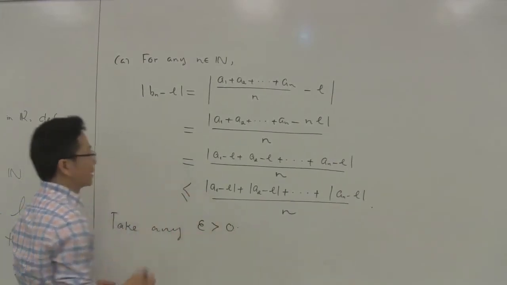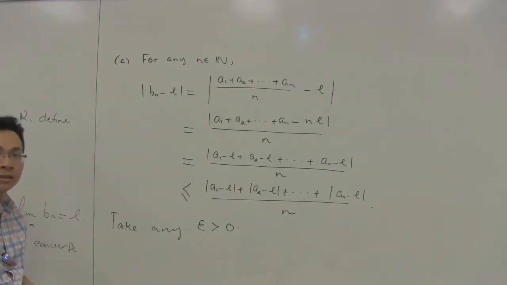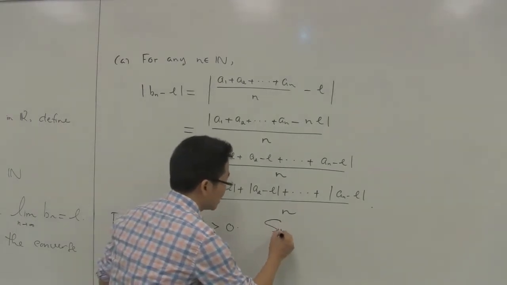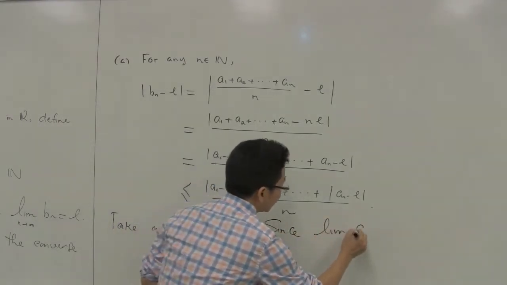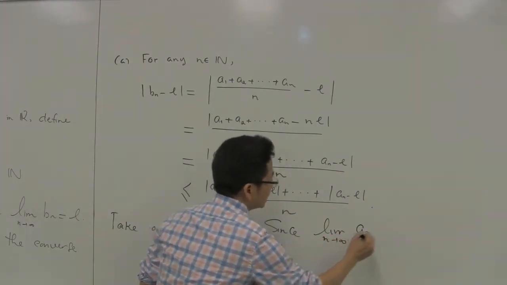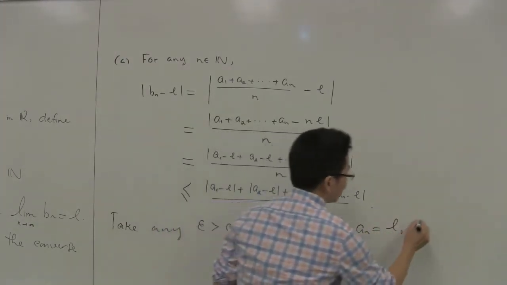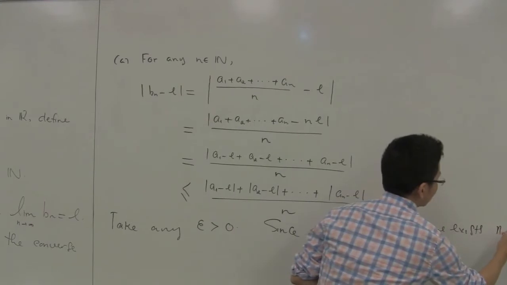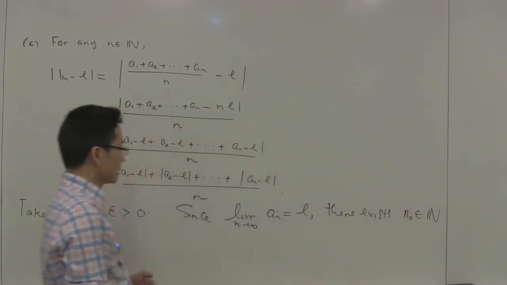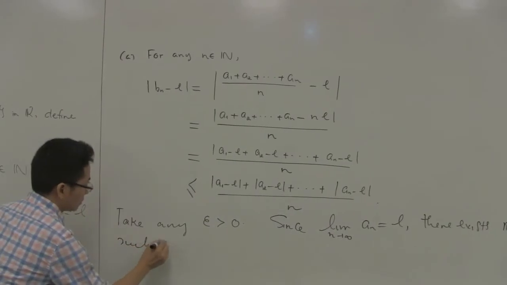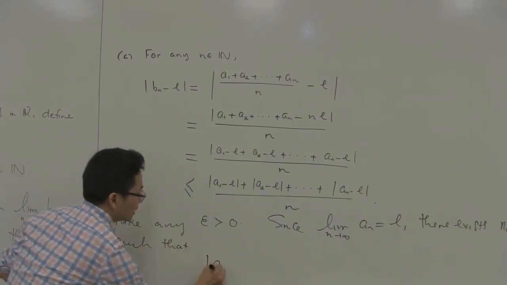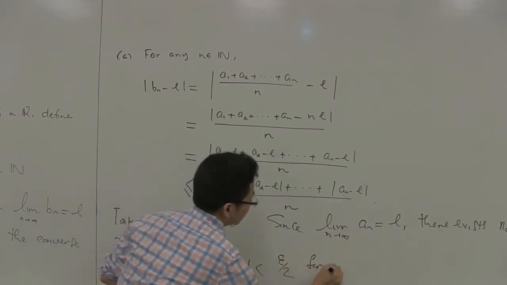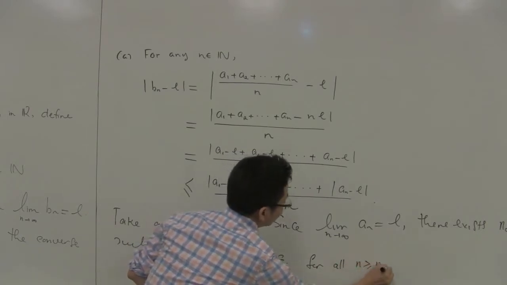So I'm going to take any epsilon greater than 0. Okay. And now epsilon over 2 is also greater than 0. And now we can apply the definition of limit for this. So since the limit of a_n as n approaches infinity is equal to L, there exists some positive integer n_0 in N such that the absolute value of a_n minus L is less than epsilon over 2, and this is true for all n that are greater than or equal to n_0.